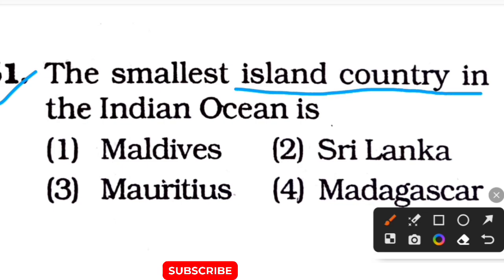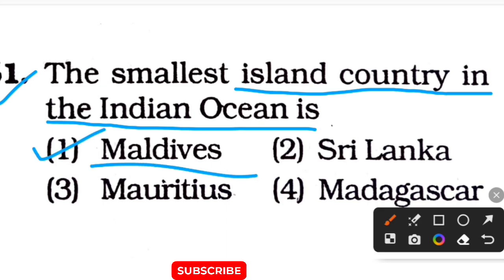The smallest island country in the Indian Ocean is. Options are option 1 Maldives, option 2 Sri Lanka, option 3 Mauritius, option 4 Madagascar. The correct answer of this question is option number 1 Maldives.